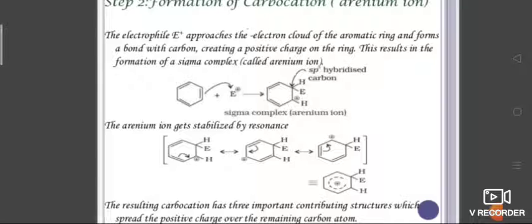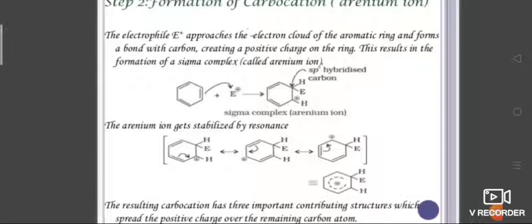This results in the formation of a sigma complex called the arenium ion. So benzene is there. Now this electrophile is attached to the benzene ring at an sp2 hybridized carbon, giving the sigma complex called the arenium ion.